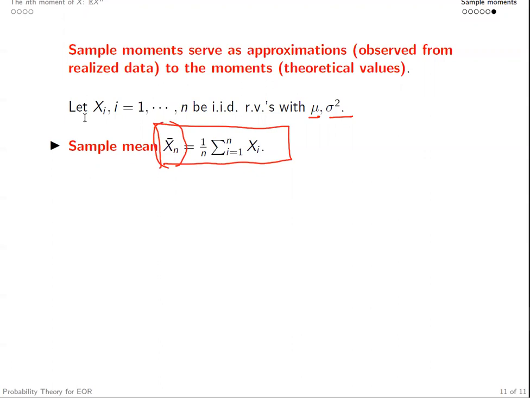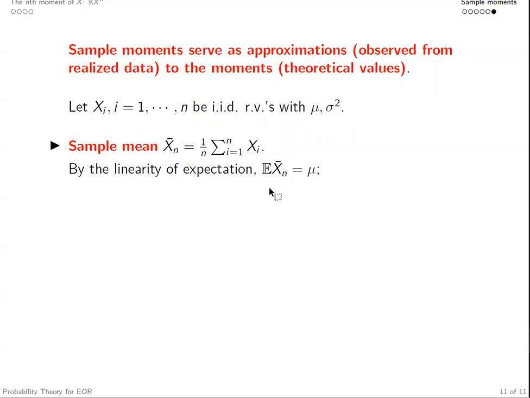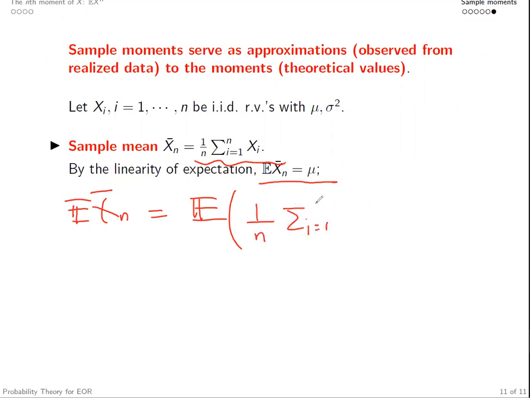The calculation is quite straightforward. By the linearity of the expectation, we know the expectation of Xn bar is equal to mu, right? Because the expectation of Xn bar is essentially the expectation of this function of Xi's. By the linearity of the expectation, we can move 1/n outside, and we can interchange the order of the expectation and summation.